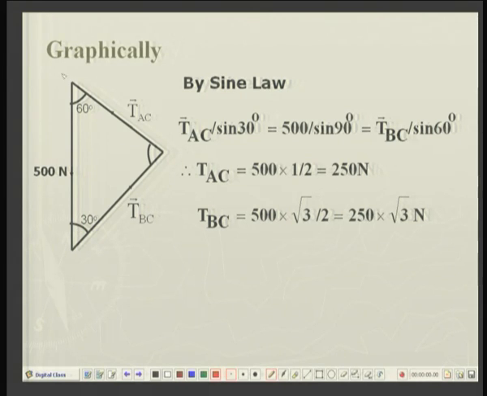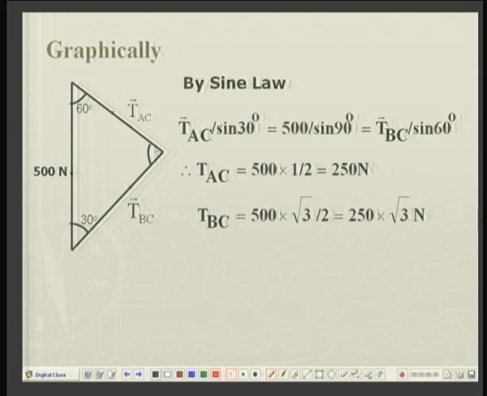or you can say that TAC is at 30 degrees to the horizontal and TBC is 60 degrees to the horizontal. So what you do is that, let's say 1 centimeter is equal to 100 newtons, so you draw a 5 centimeter line. At the 2 points of this straight line, you draw one line at 60 degrees to the vertical and the other at 30 degrees to the vertical.